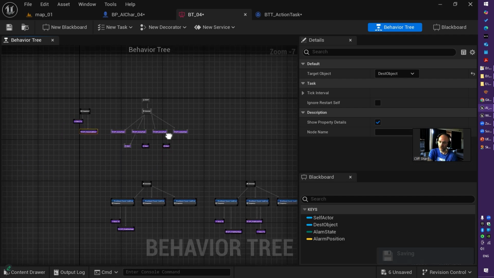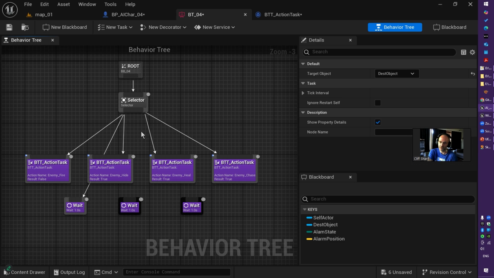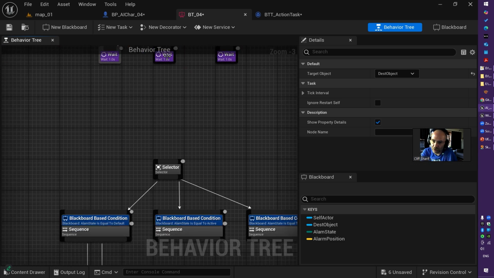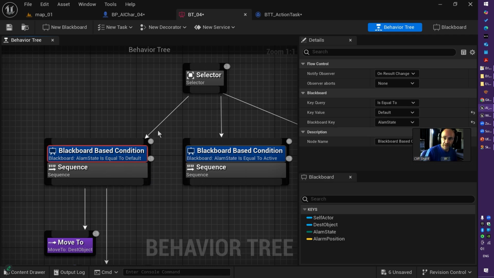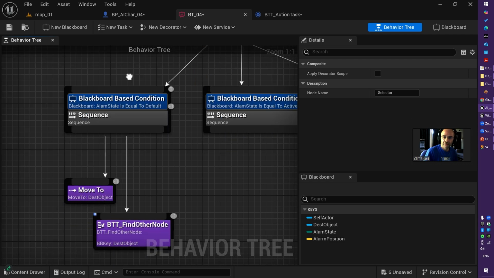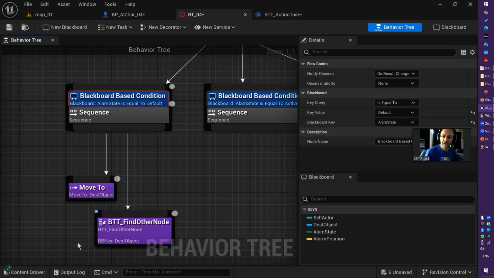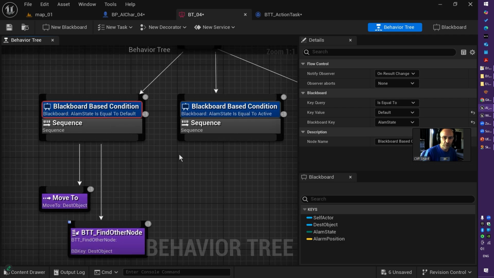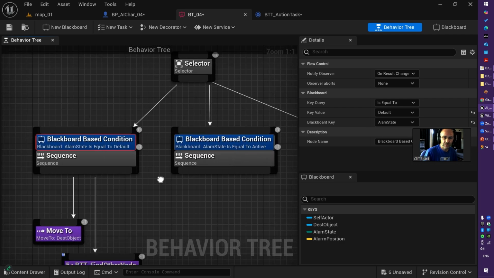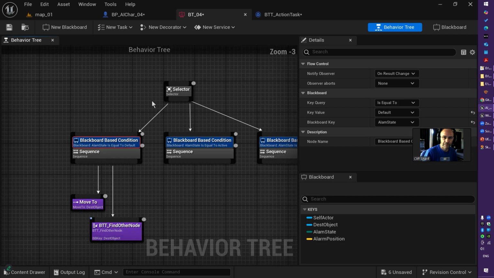To understand and use selectors, you need something called a decorator. Decorators and selectors work with each other pretty well, and you can implement complexity within your AI character by using a decorator with a selector. From a decorator, you can run different composite tasks, like a sequence in this example. You may be surprised: what is going on? We have a selector and then we have a sequence. What is that?